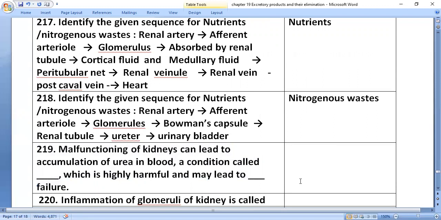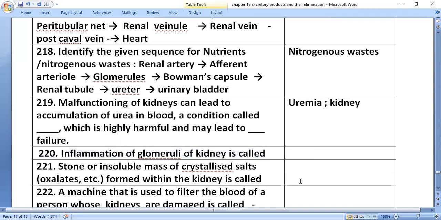Malfunctioning of kidneys leads to the accumulation of urea in blood, a condition called uremia, which is highly harmful and may lead to kidney failure. Inflammation of the glomeruli of the kidney is called glomerulonephritis.